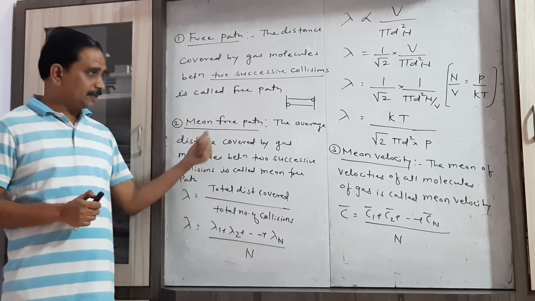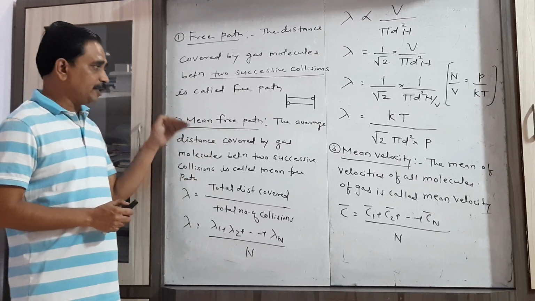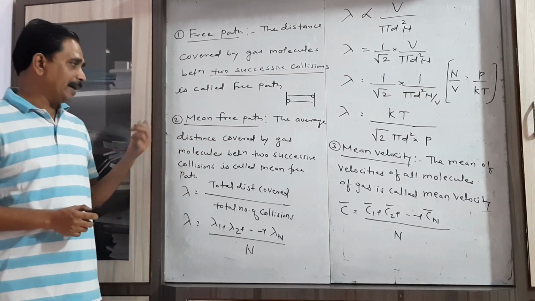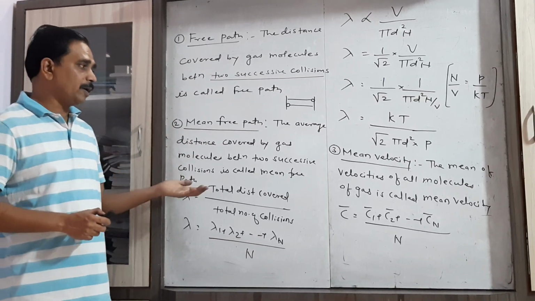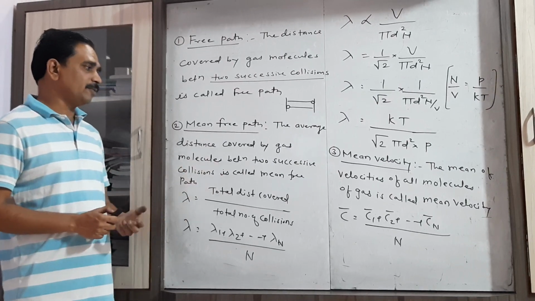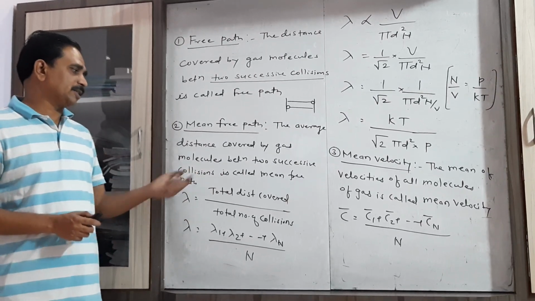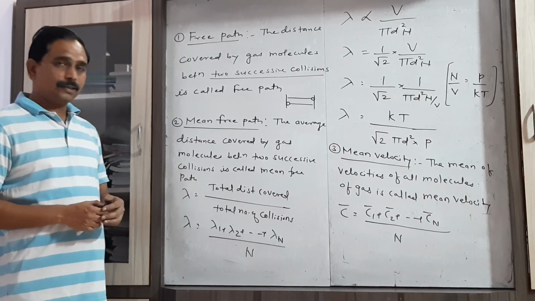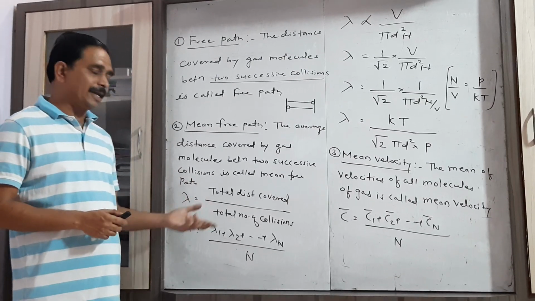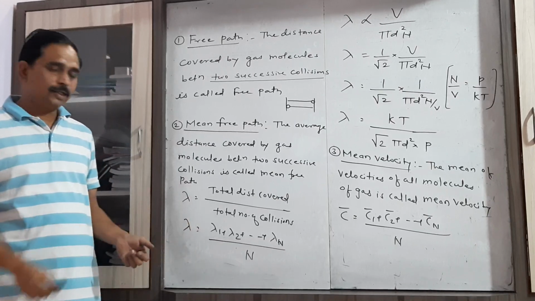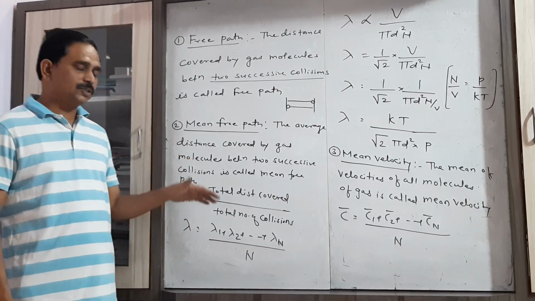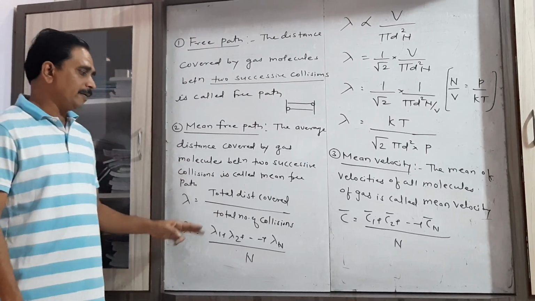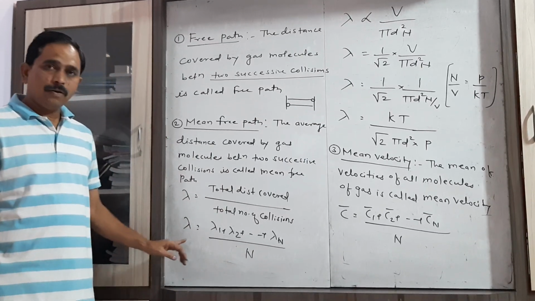So let us consider the second definition: average free path or mean free path. That is the average distance covered by the gas molecules between two successive collisions. It can be found using the formula: total distance covered by the gas molecule between successive collisions divided by the total number of collisions.